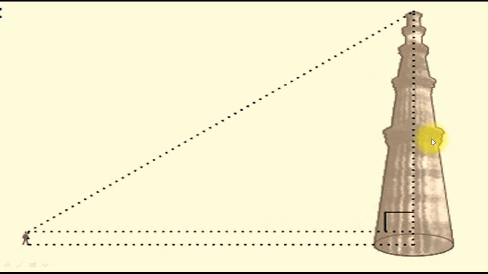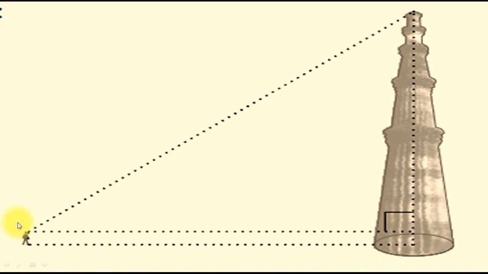See, through this example, I will try to help you visualize trigonometry. See, this is a right angle triangle, okay? And in this triangle, one angle is 90 degree, and this portion which is horizontal is called base. The vertical portion is called height, and this inclined portion is called hypotenuse. Clear? Now this is a very famous monument which is called Qutub Minar, which is situated at Delhi.